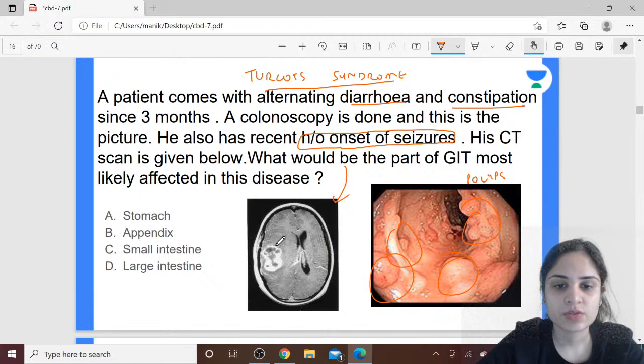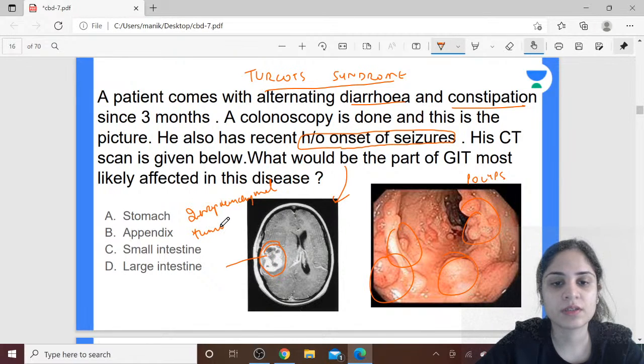Yes, very good. So here, can you see this part over here? This is an intraparenchymal tumor of the brain. This intraparenchymal tumor is causing irritation of the parenchyma of the brain, and that is why you are having the seizures. So polyps in the GIT along with a tumor in the brain, this is Turcot syndrome.